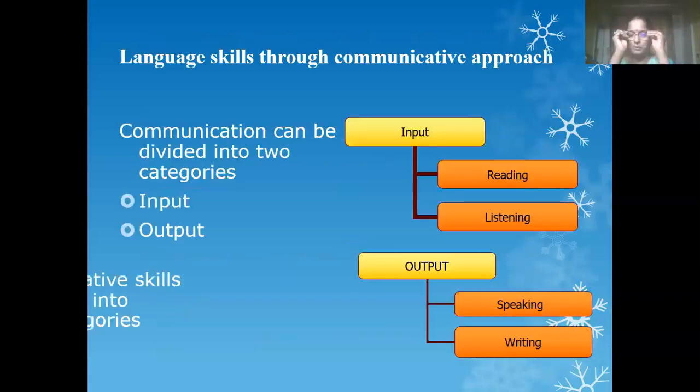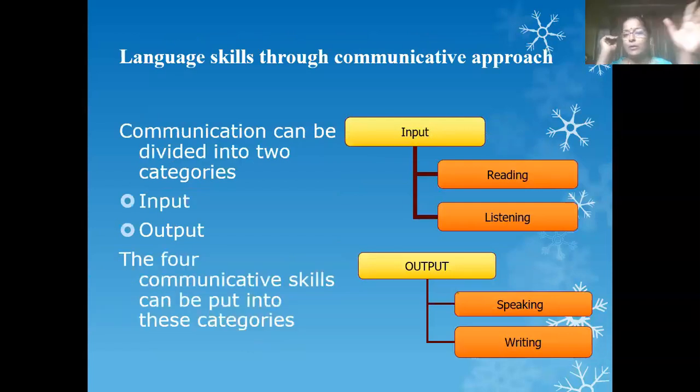Now you should remember this diagram also very well. I will be forwarding all this in your group. Language skills through competence. So what are the different skills? So input is reading and listening. One is called an active skill.